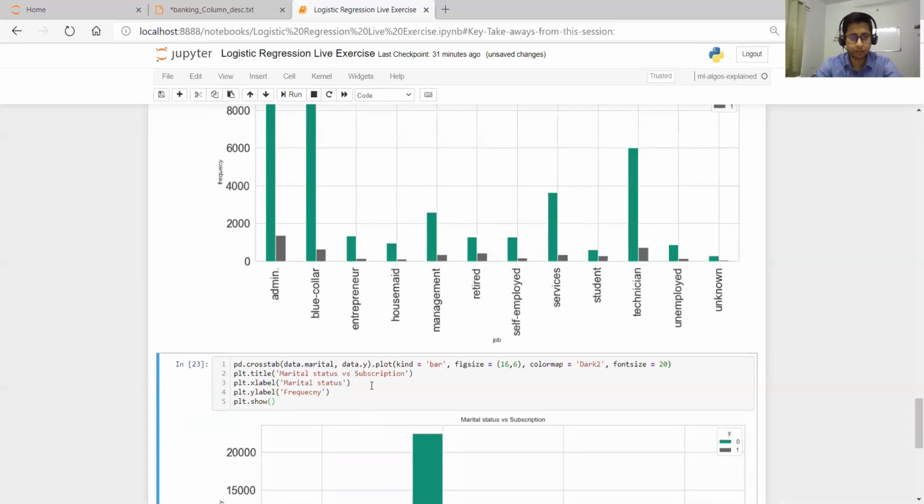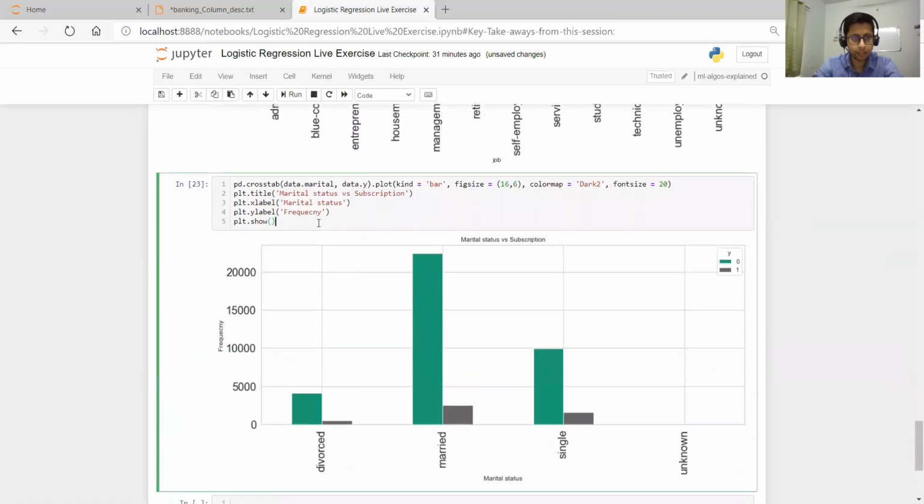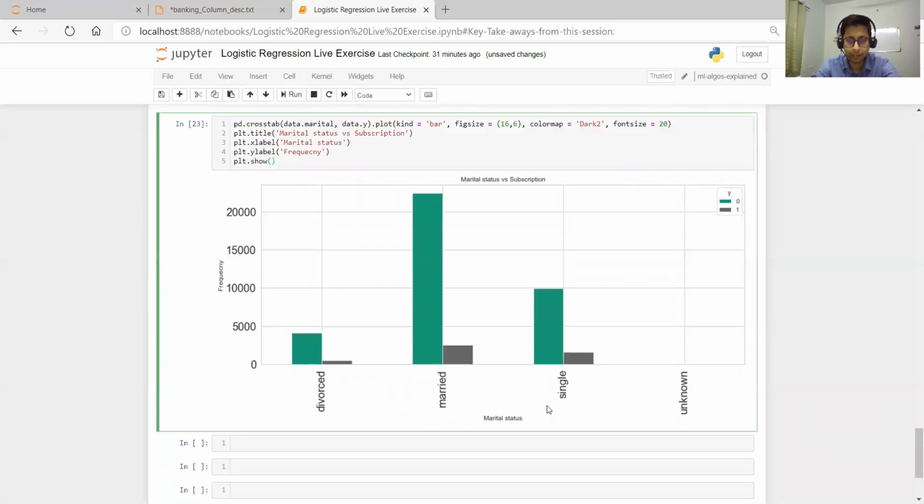Now see in this graph we have the different marital status categories: divorced, married, single, unknown. We don't know the unknown category, and it is very less, so it is showing almost none here. See here, married persons are taking more term deposits.